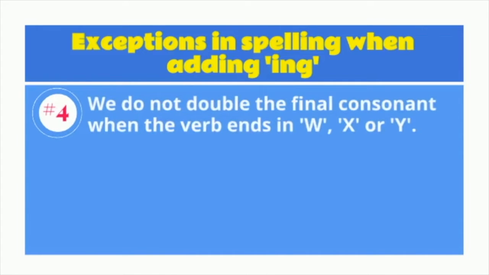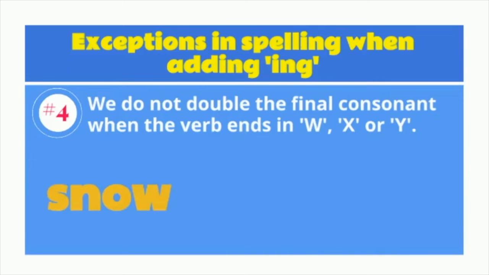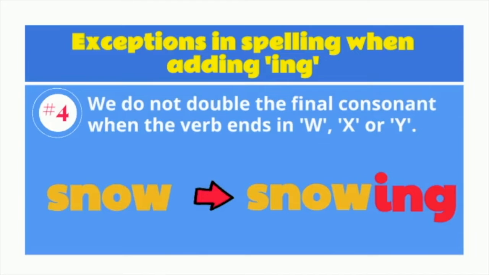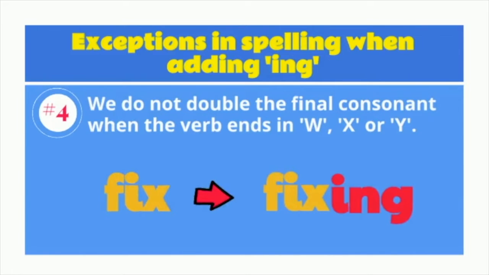Rule number 4. We do not double the final consonant when the verb ends in W, X, or Y. For example, the word play. It ends in Y, so we do not need to double Y before we add ing. Take a look at the word snow. It ends in W, so we just add ing to the verb. The word fix, it ends in X, so we just add ing to the verb.